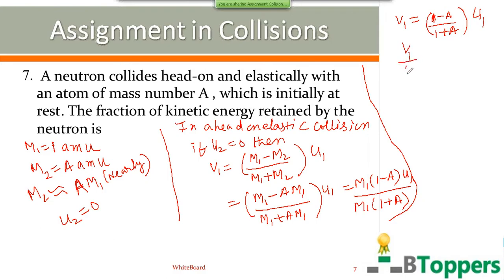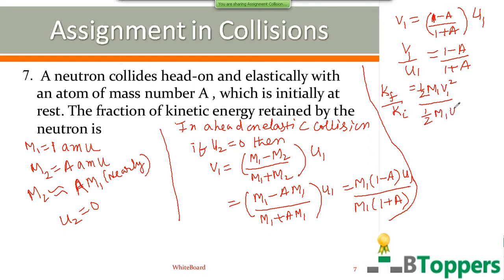So V1 by U1, you can write 1 minus A by 1 plus A. That means part of the solution is similar to the earlier problem. Let Kf denote the final kinetic energy of the neutron just after collision, Ki the initial kinetic energy of the neutron before collision. Final kinetic energy of the neutron just after collision is half m1 v1 square.